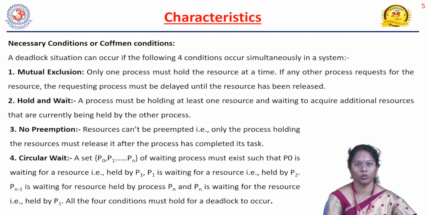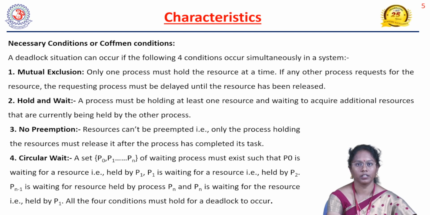That means any resource should be held by only one process at a time. No two processes should hold the resource. If it is a readable resource, there is no problem, but if it is not a readable resource, only one process has to hold it. If these conditions are there, then we can be sure that deadlock will occur.